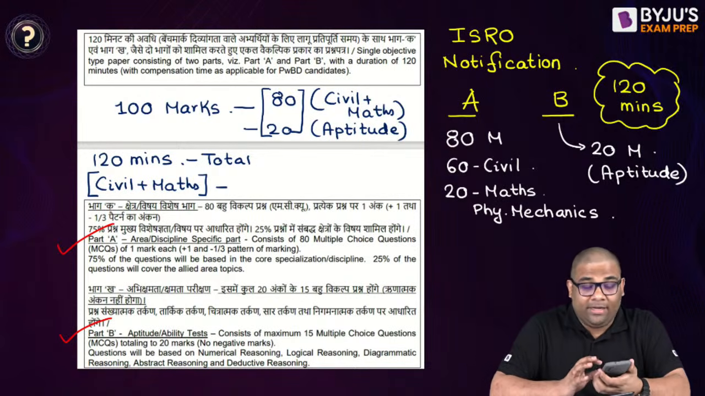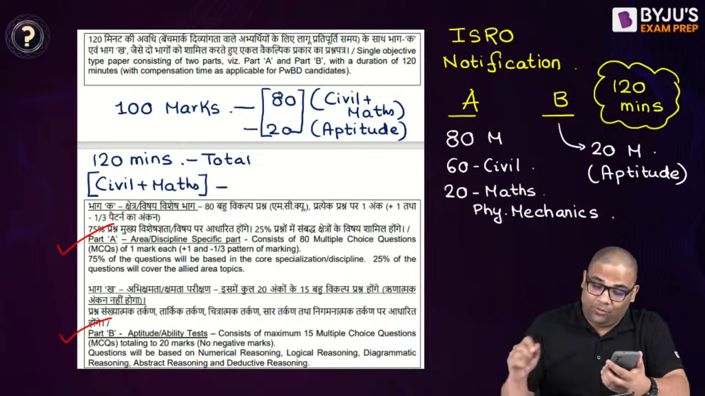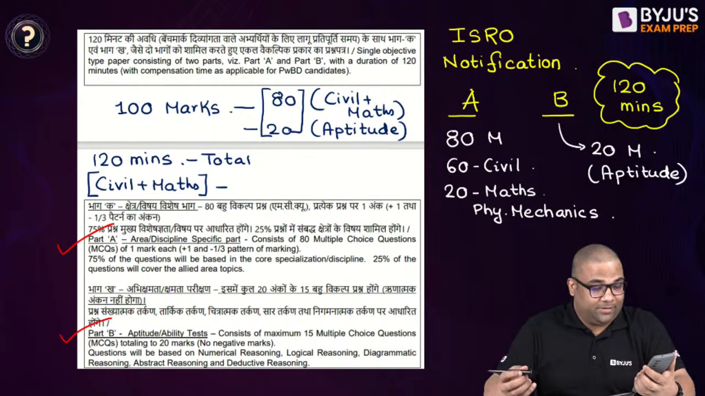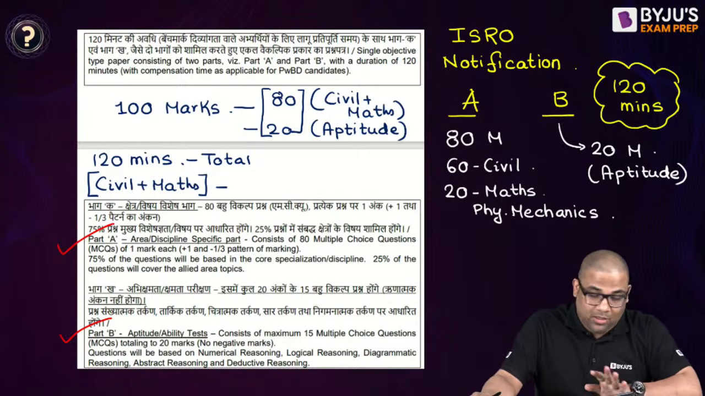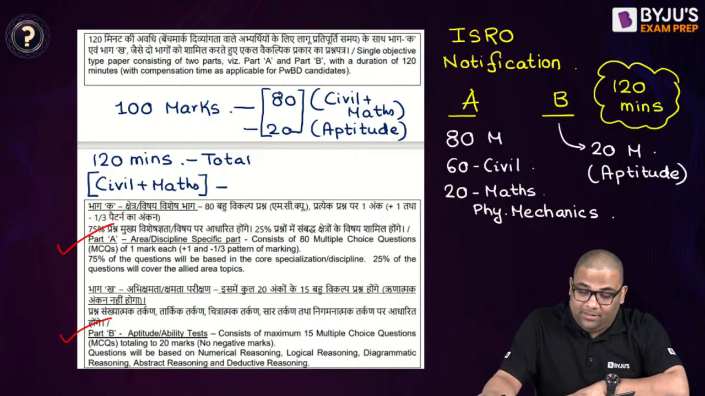The total is 120. Then for civil and mechanical, how much? So for civil and maths, how much time should you give? Come on, tell me. Chalo. 1 minute? 1 minute, man. Not per question. I am not asking per question. Total. All questions combined.